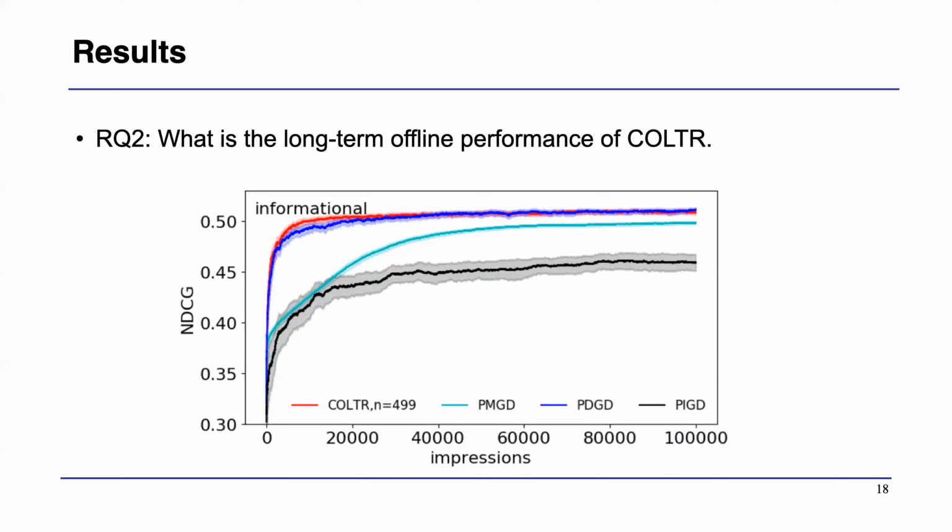Our second research question is, what is the long-term performance of our method? So to investigate this, we increase the number of user interactions to 100,000. We find that the multileaving method performs much better with more user interactions, but still worse than the state of the art and our method with 499 candidate rankers.